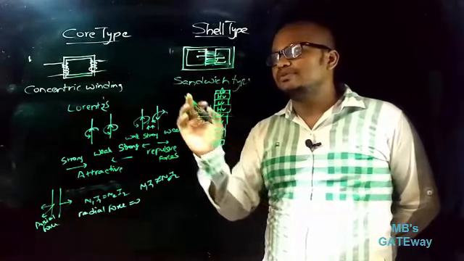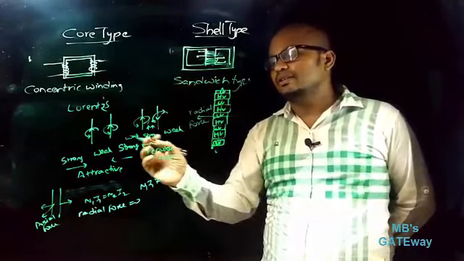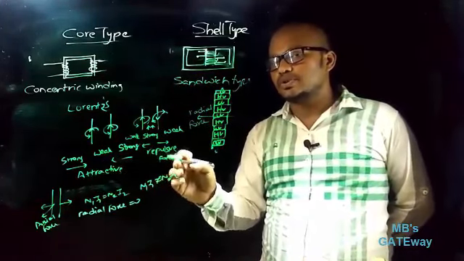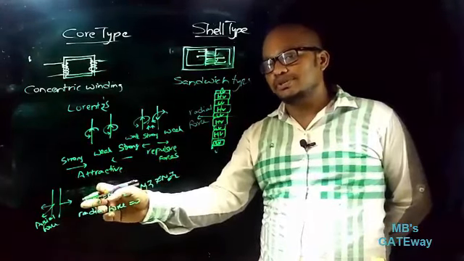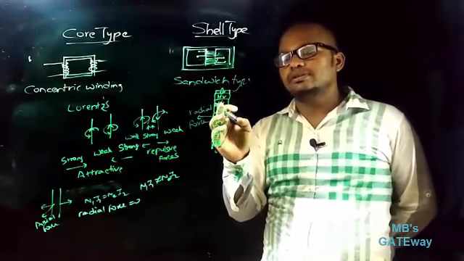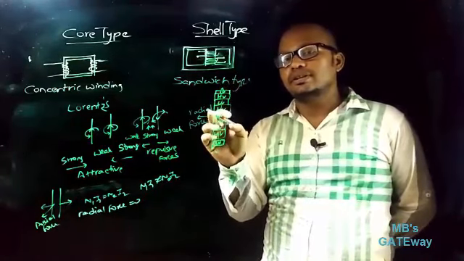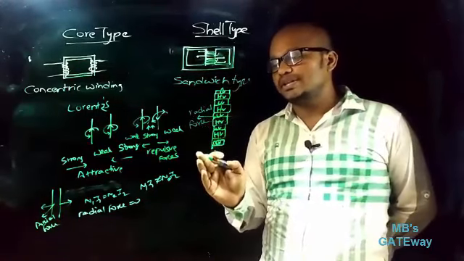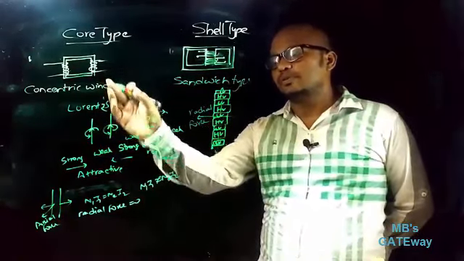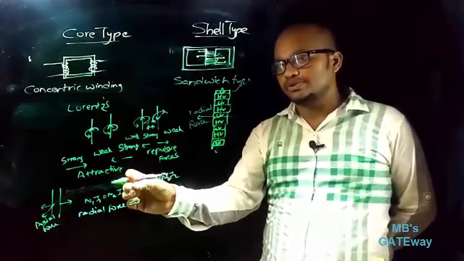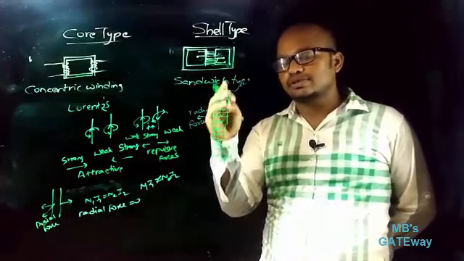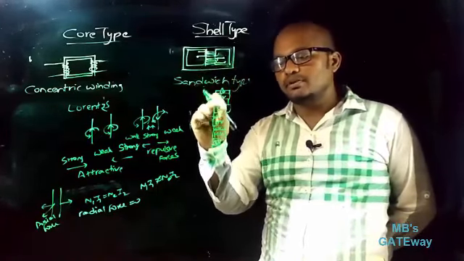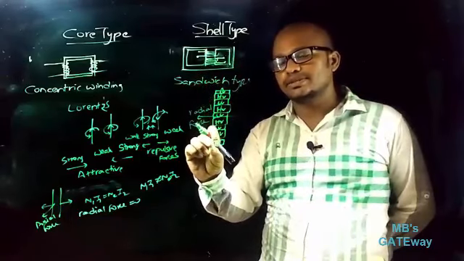So the main difference between the core type and shell type winding is that in the core type, because of the unbalance, that is, N1 I1 not equal to N2 I2, axial forces come into the picture. In the shell type of transformer, if axial forces are not equal, then radial force will come into the picture, which will make the winding unstable. So to make the winding stable in a core type transformer, N1 I1 must be equal to N2 I2. And in a shell type transformer, half of the LV winding of a section is to be placed at one end, and the remaining half of that section of LV winding must be placed on the extreme end.